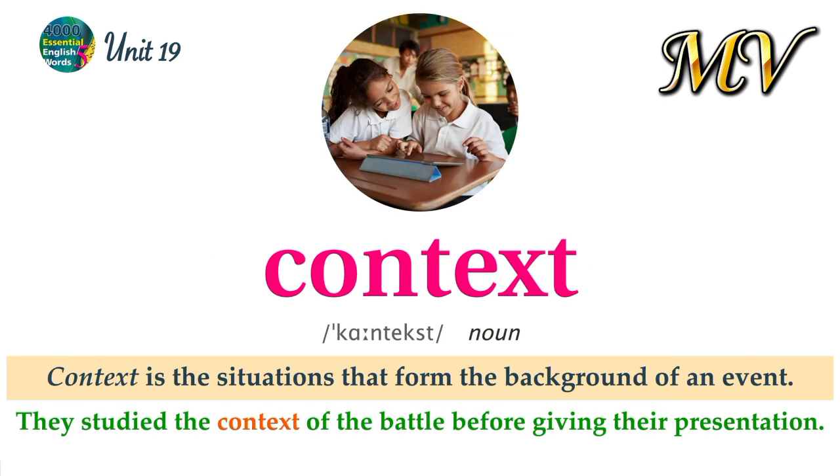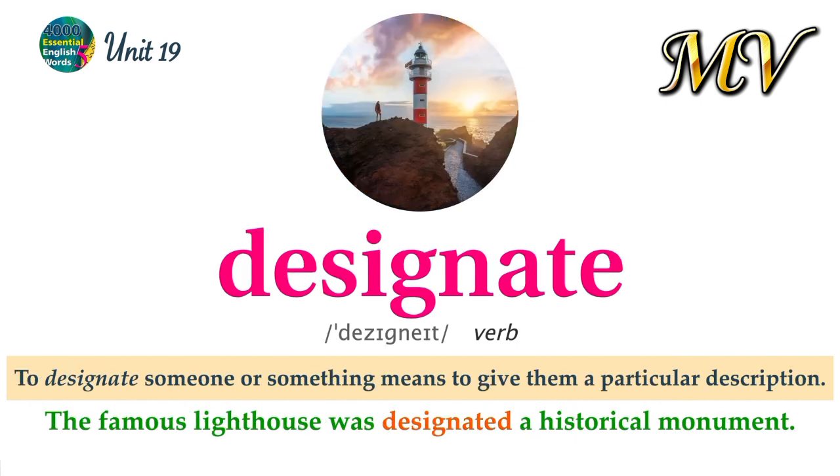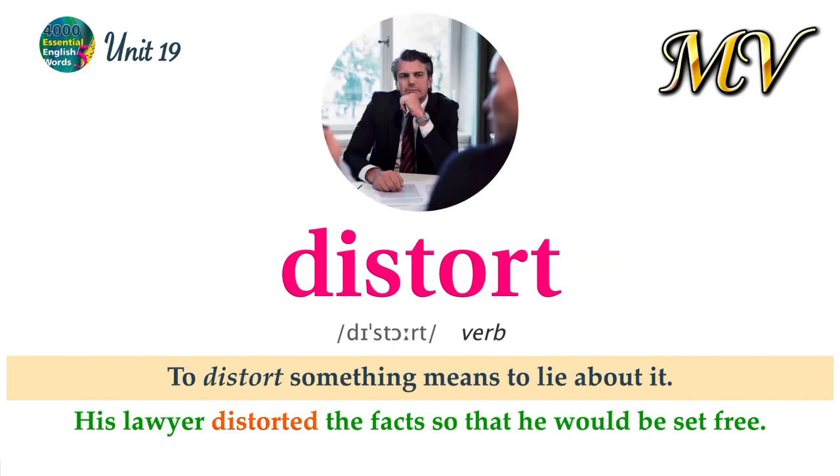Context. Context is the situations that form the background of an event. They studied the context of the battle before giving their presentation. Designate. To designate someone or something means to give them a particular description. The famous lighthouse was designated a historical monument. Distort. To distort something means to lie about it. His lawyer distorted the facts so that he would be set free.